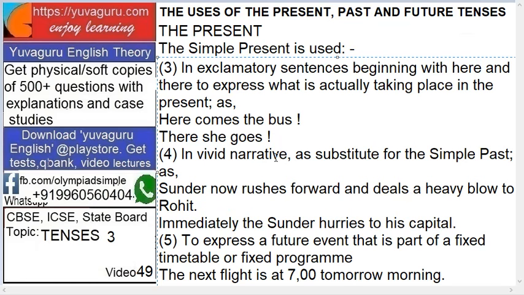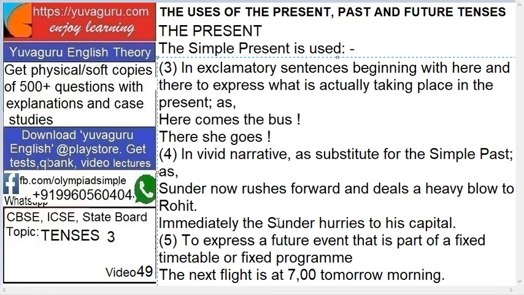Next point, in vivid narrative as a substitute to simple past. Now what does this mean? If you are narrating any story or anything, then instead of using the past tense, we generally use the present tense, simple present. Means suppose you are discussing or narrating some fight, then what you say? Sundar now rushes forward and deals a heavy blow to Rohit. Means what? He is not doing it now. You are narrating it which has happened sometime earlier. Okay, but you are now using rushes. Means what? You are using simple present.